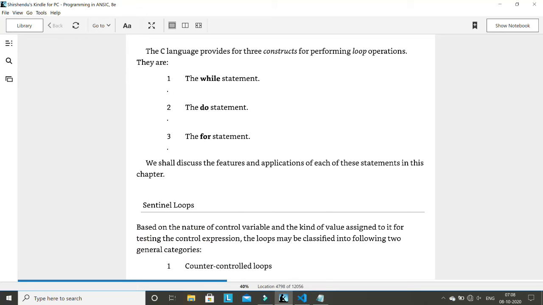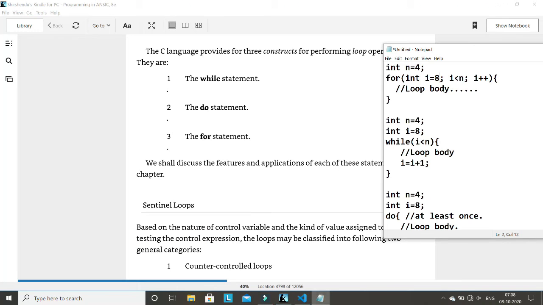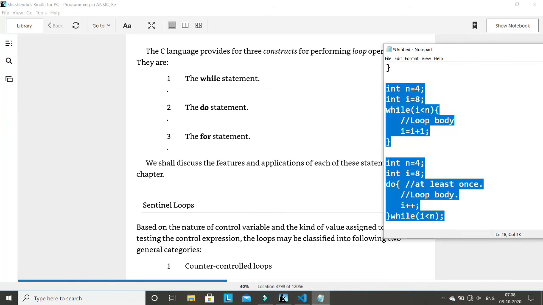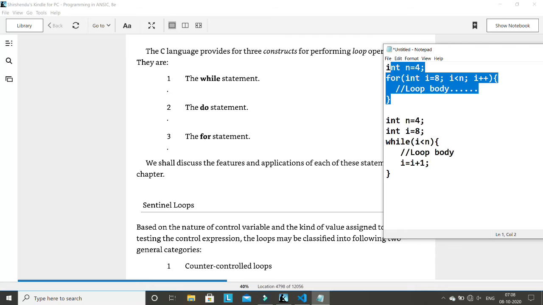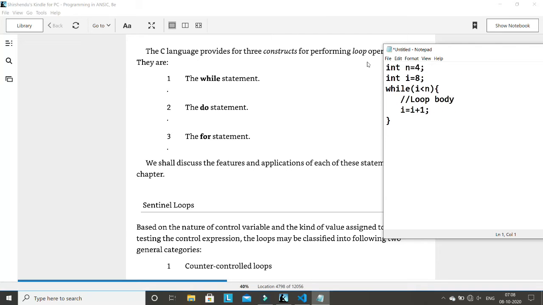Counter control loops I have used many times in class. For example, I'll concentrate on the while loop, so it will be easy for you to understand the point. Suppose I concentrate on this while loop, and let me use some valid values. Suppose this is the condition. So what do you think? How many times will this while loop execute, or how many iterations are possible for this while loop? I hope you remember the term iteration.